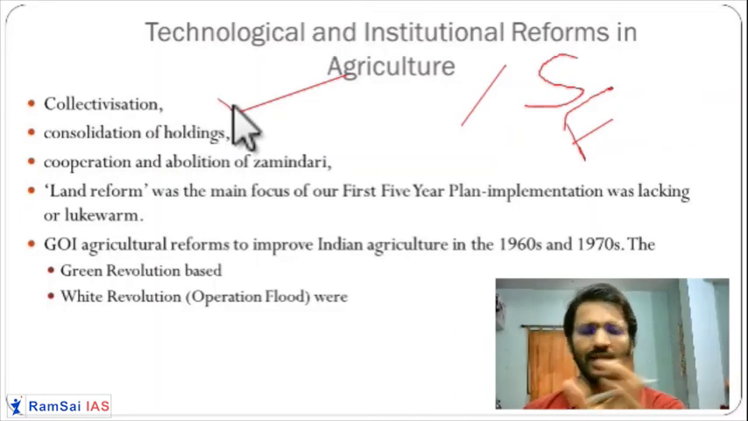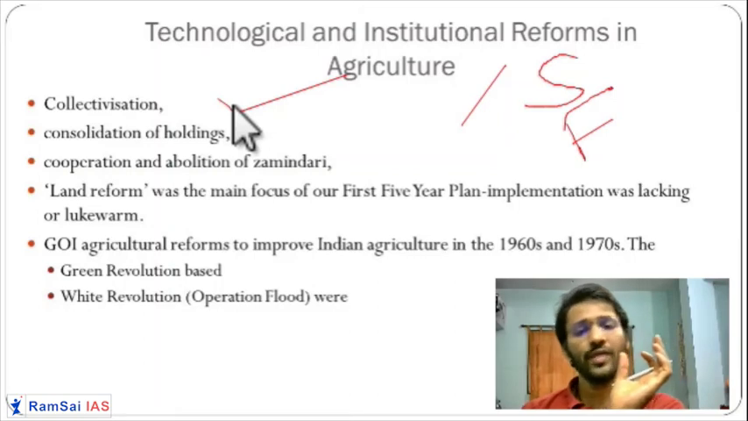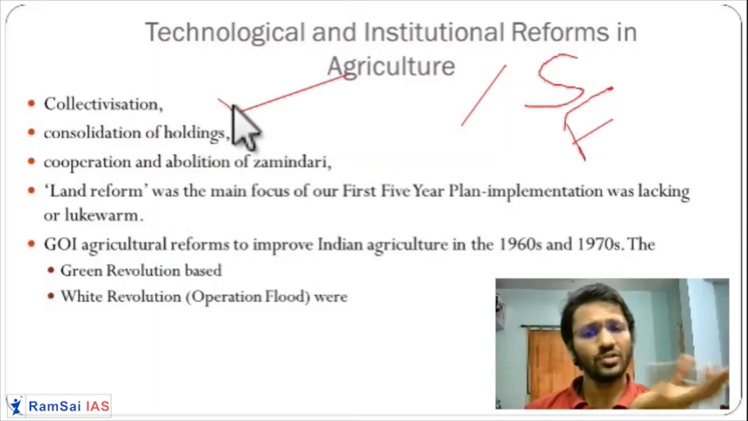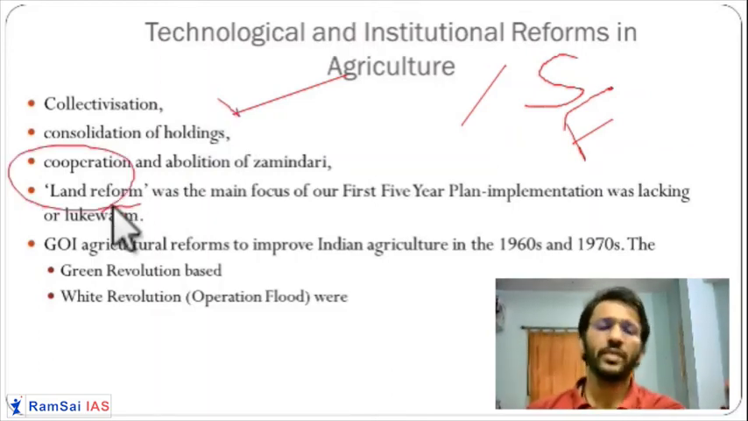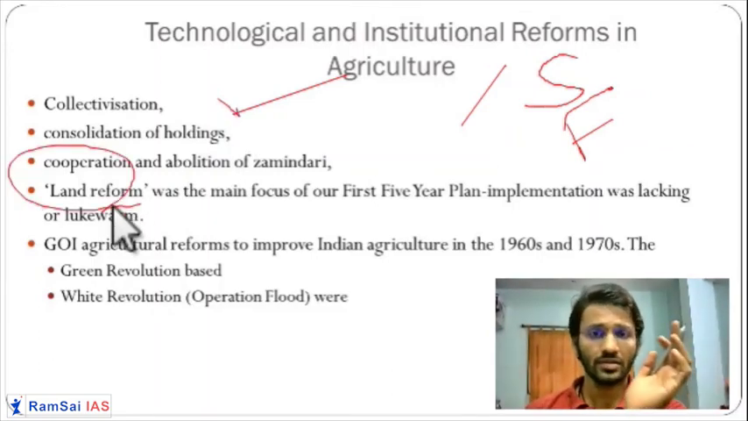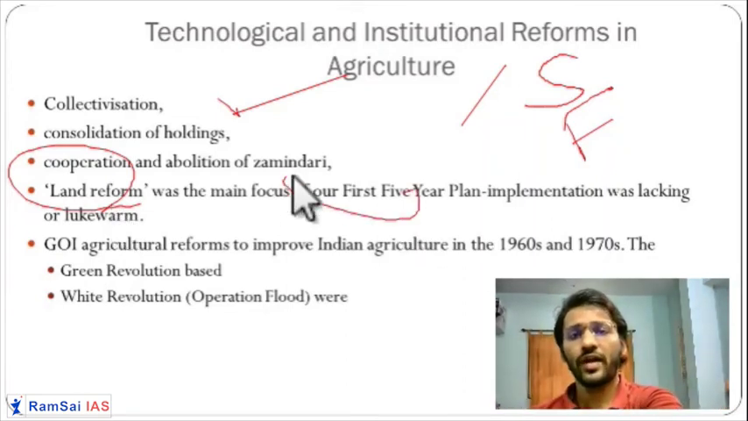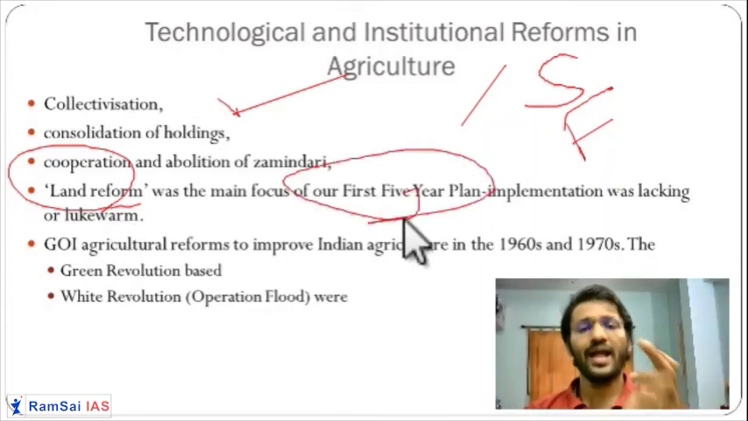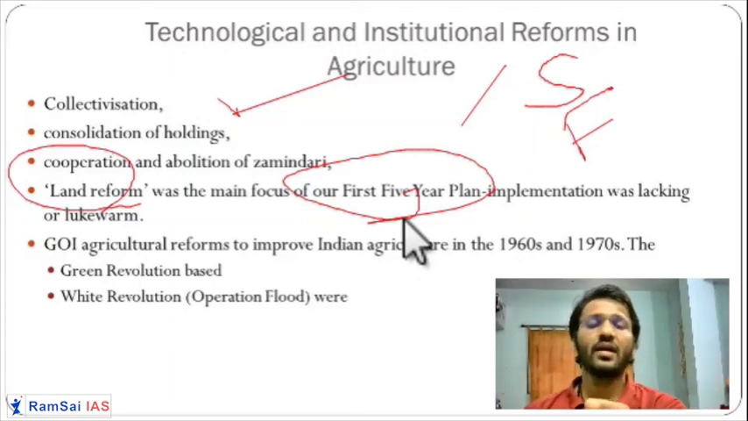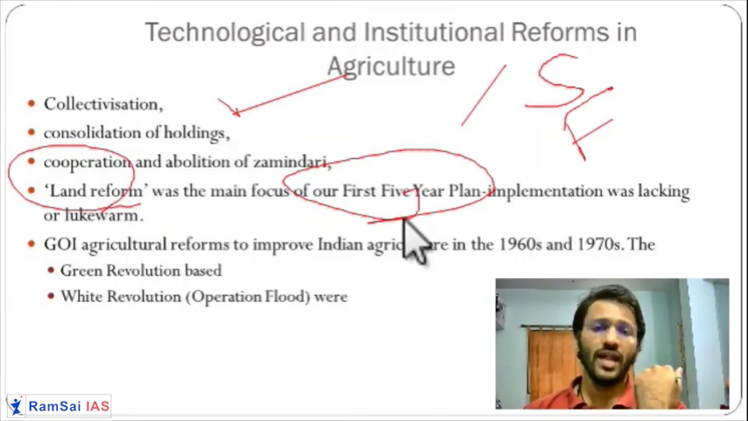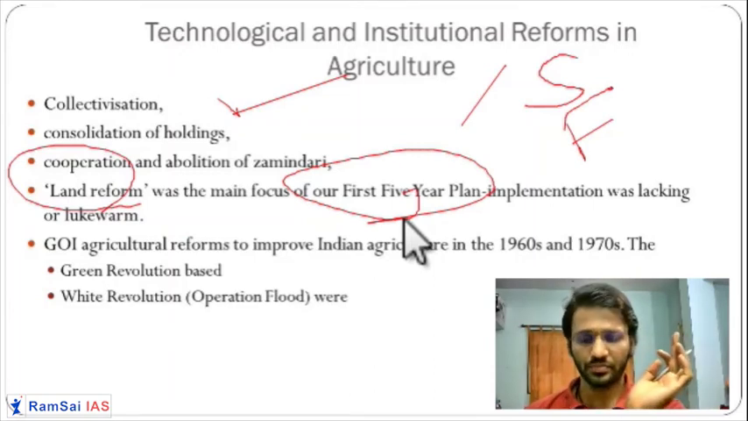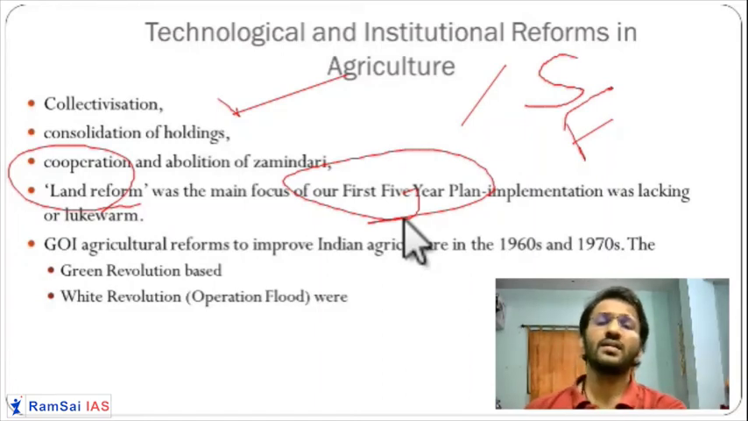Abolition of zamindari has been done. We know that we have already abolished the zamindari, but it has not been properly successful. Land reforms have been done on paper, but in practice they are not successful. For example, the first 5-year plan itself is talking about the land reform. We have abolished zamindari. We have put the Land Ceiling Act, but implementation is very, very poor. These zamindars have registered the land in the names of their cats and dogs. Getting it? So these are certain reforms which have been done, but they are not successful.